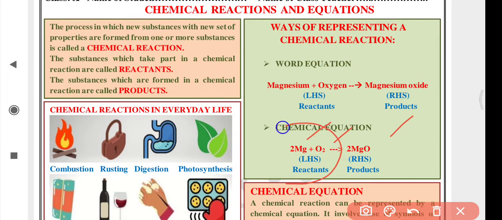So these are taking part in the chemical reaction, so they are reactants, and they are written on the left hand side of the arrow. And those written before the arrow are reactants; those written after the arrow are products. For example, here magnesium oxide is a product written on RHS. It is not taking part in the reaction, it is formed after the reaction.